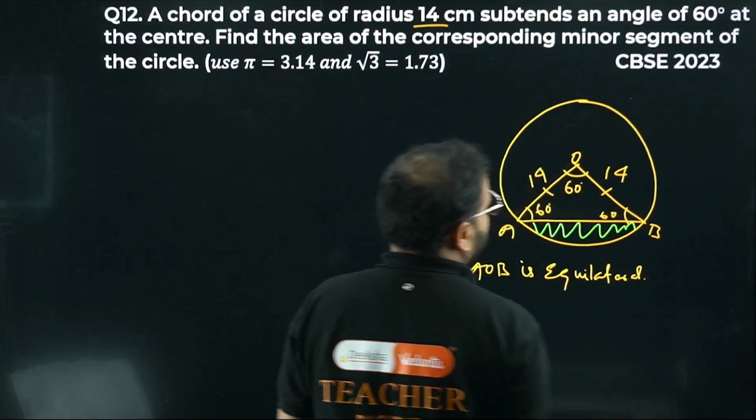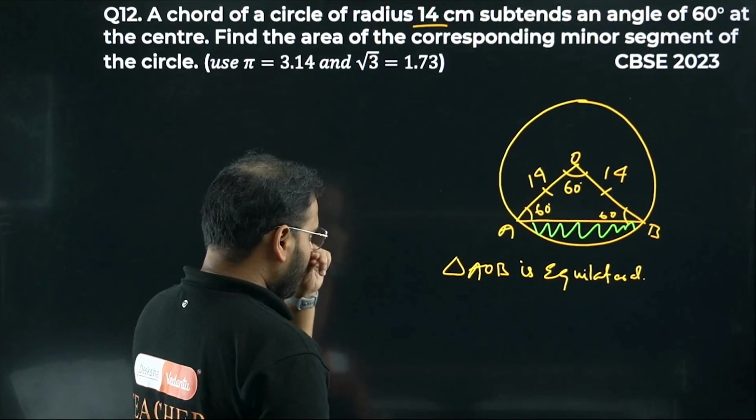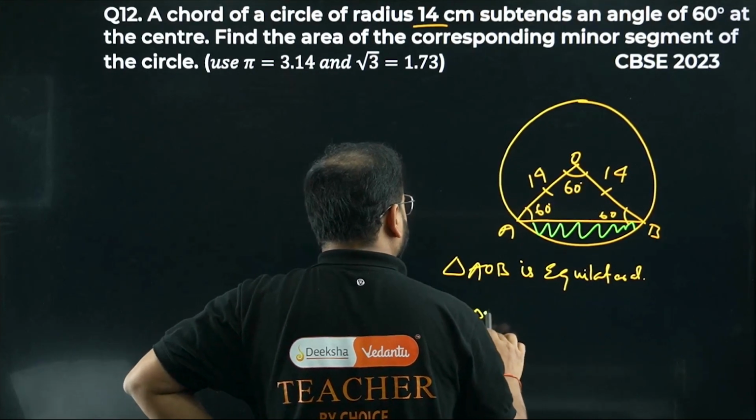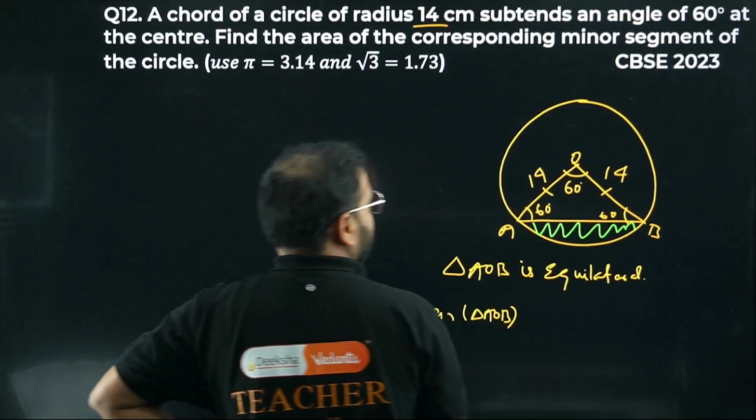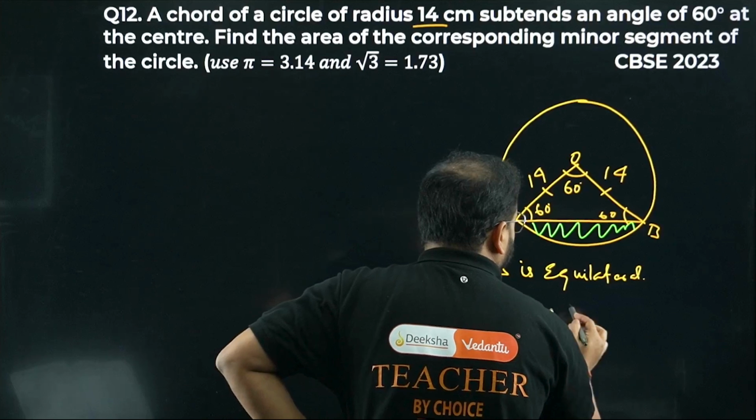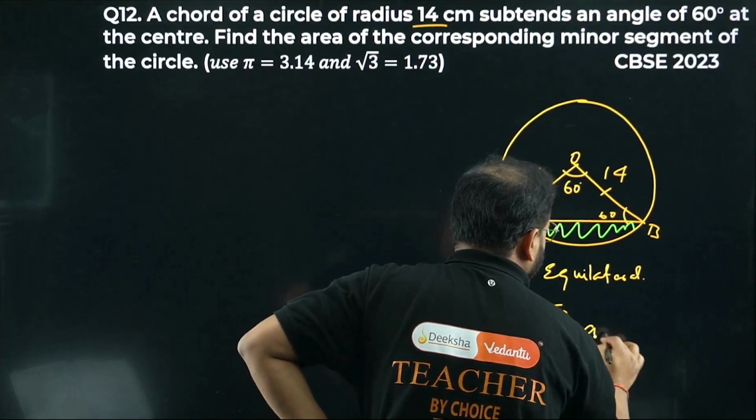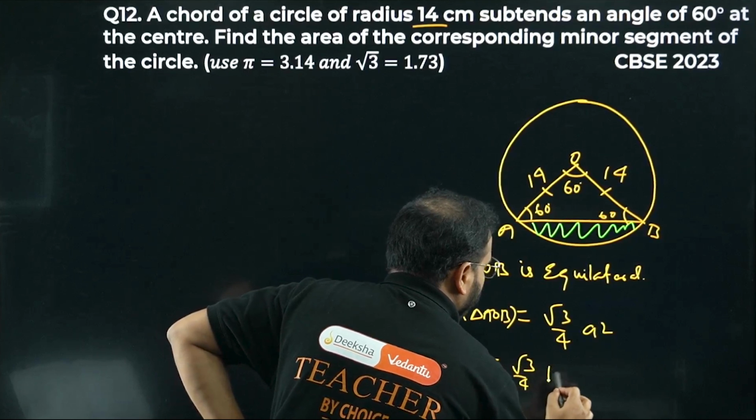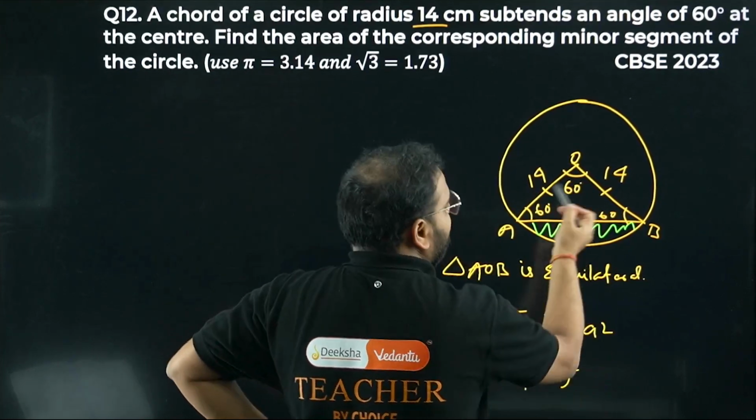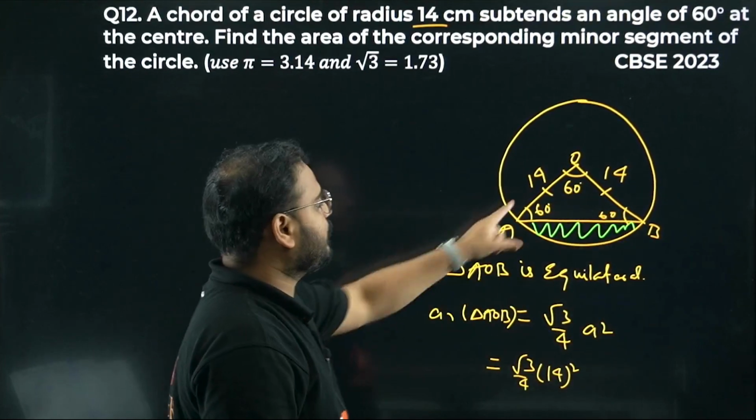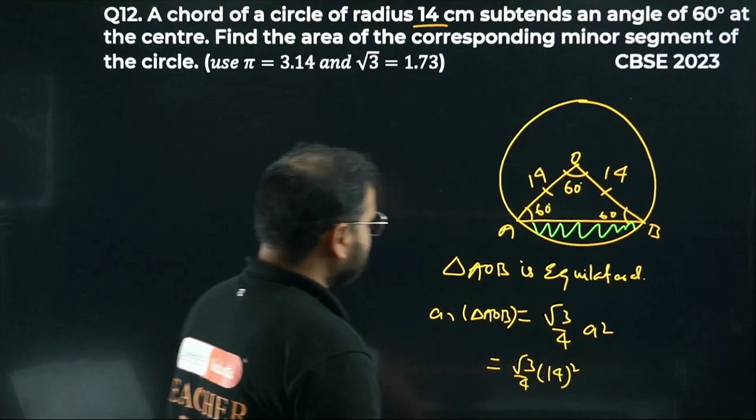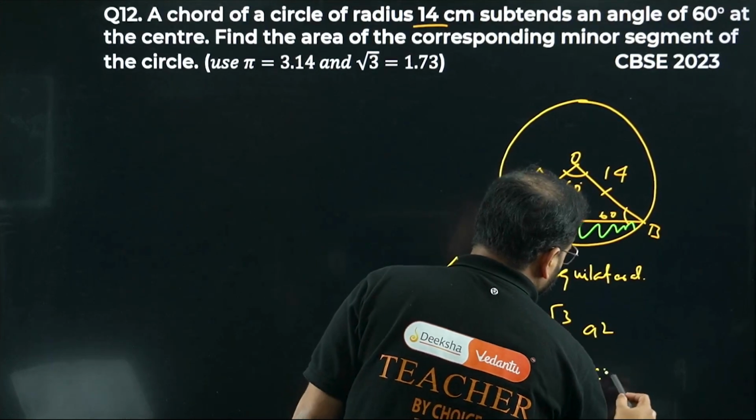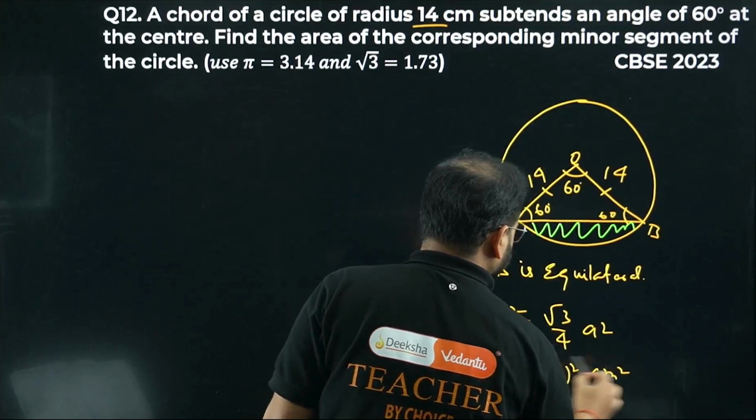Once that is done, let's find the area of the equilateral triangle. The area of triangle AOB is given by the formula root 3 by 4 a square. So root 3 by 4 times 14 square, since the triangle side is 14. The unit is centimeter square. Let's keep this as it is.